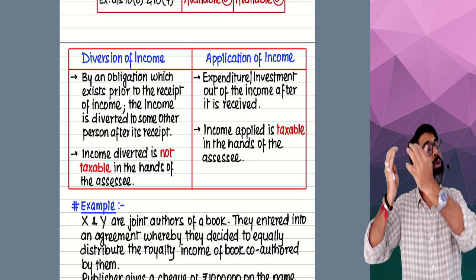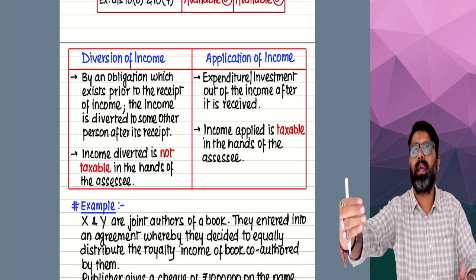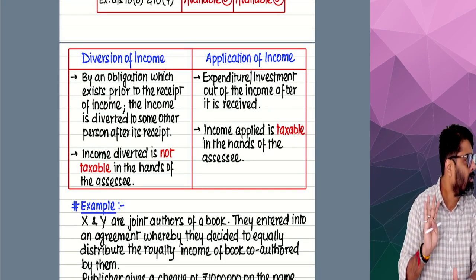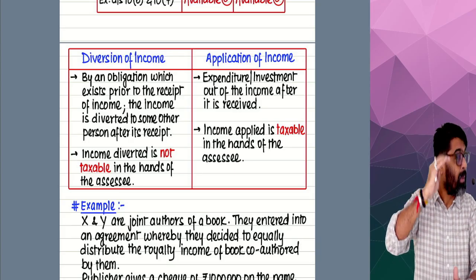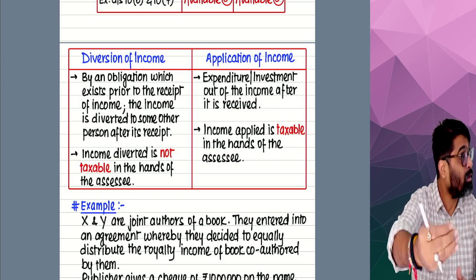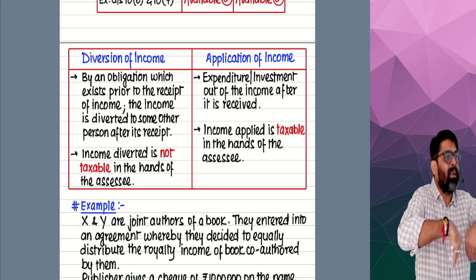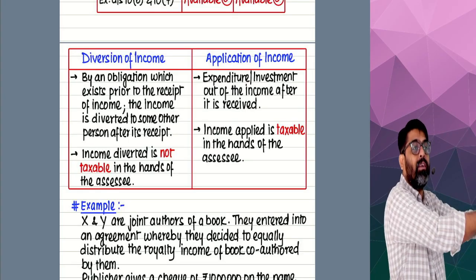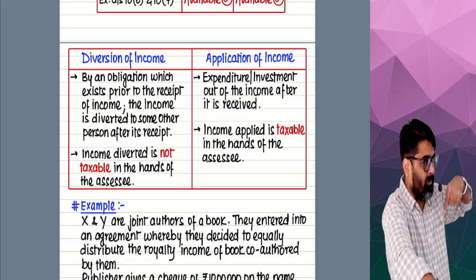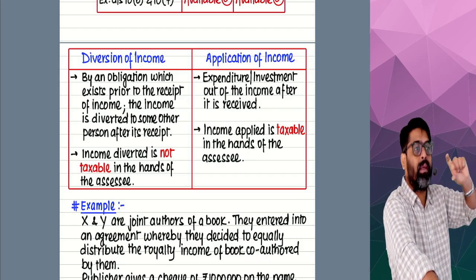Getting my point? Out of that full income, if some income is applied, and for that application I'm going to get any deductions under the Income Tax Act, that I'll get later on. But I cannot say that the part of my income which is applied somewhere is not my income. That also I will have to show as my income. Getting my point? It was my income, only then it was applied somewhere, no? Only then it was invested, only then it was spent as my expenditure. So amount of expenditure is my income. Amount of investment is my income. That is, application of my income is my income.